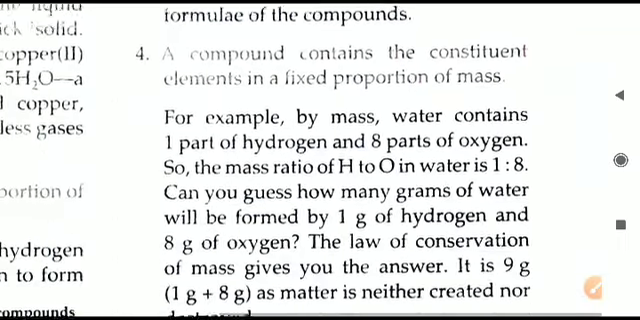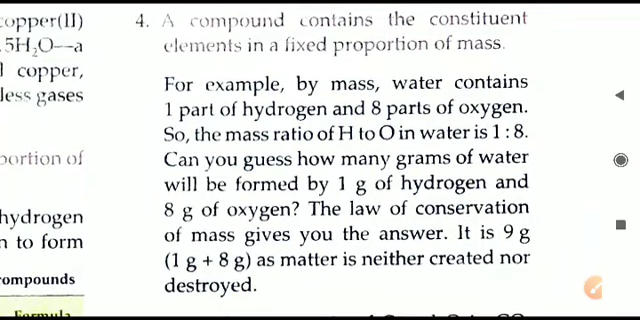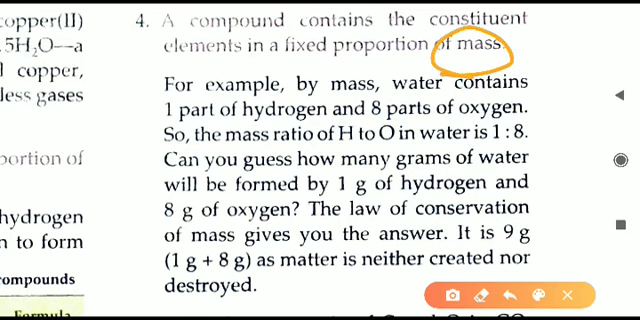Next, we will move to point number 4, that is the last property. A compound contains the constituent elements in a fixed proportion of mass. In the earlier point we have just seen that there is a fixed number of atoms, or we can say a fixed proportion of number of atoms. But one more ratio is there, that is by mass. The mass of the atoms also should be fixed, that is called a fixed proportion of mass.